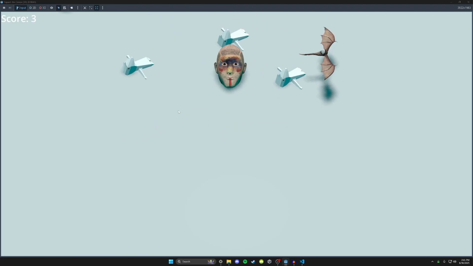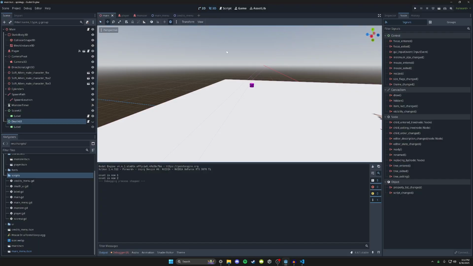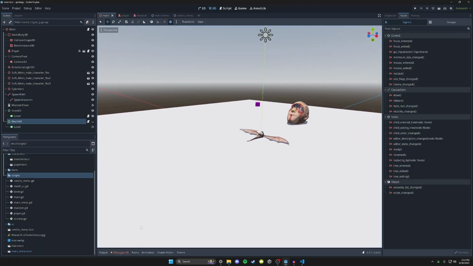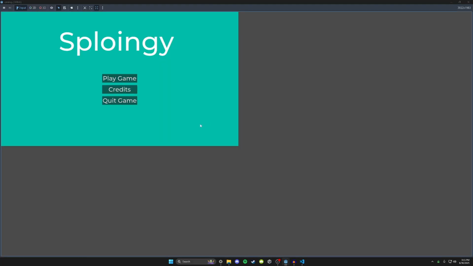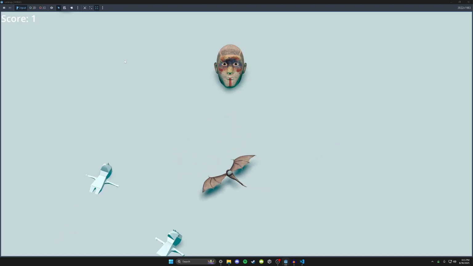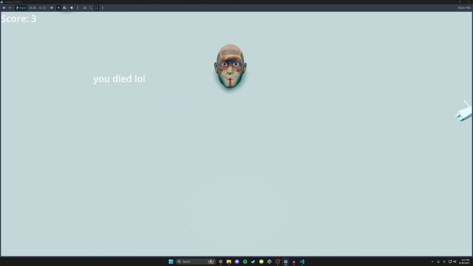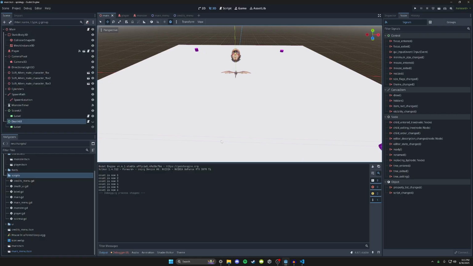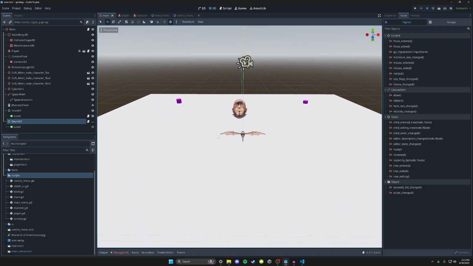Okay, well, that's it. That's the game. We finished it. Wow, look at that. This game looks like shit. We have successfully created a game in Godot. So that's awesome. It's fully complete. We've got a main menu that has credits. We can play the game. We have a fully fledged game loop where we can get points. Over time it gets harder, and we have a death sequence here. So that's pretty cool, I think. This took a lot longer than I expected, to be honest. Kind of happy it's finished though.